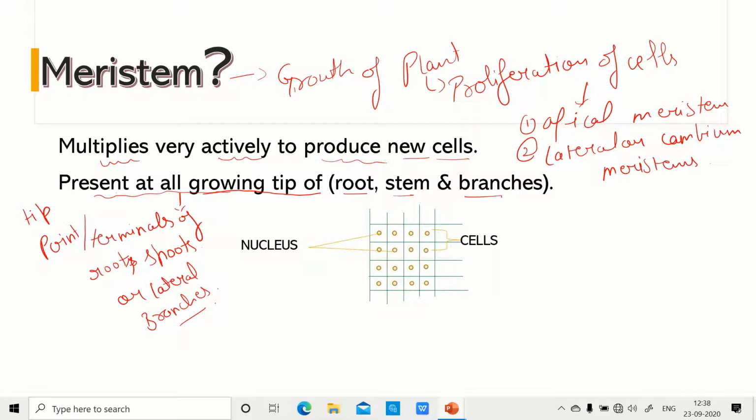Now what we can see here is the structure of meristematic tissues. Meristematic tissues are formed from meristematic cells, which are all of similar type, and they have a nucleus in them. The nucleus present in meristematic cells mainly takes part in division, and that's how the growth of plant takes place. And one thing more I would like to add here is that there is no vacuole present.